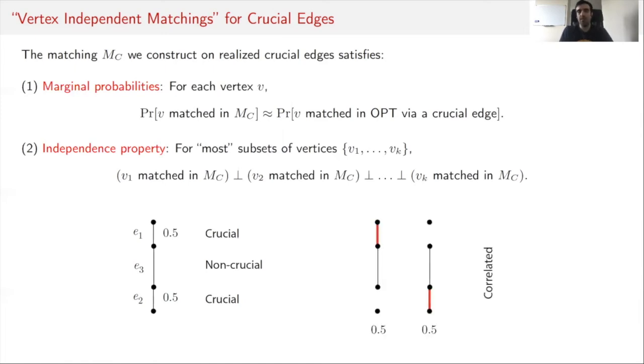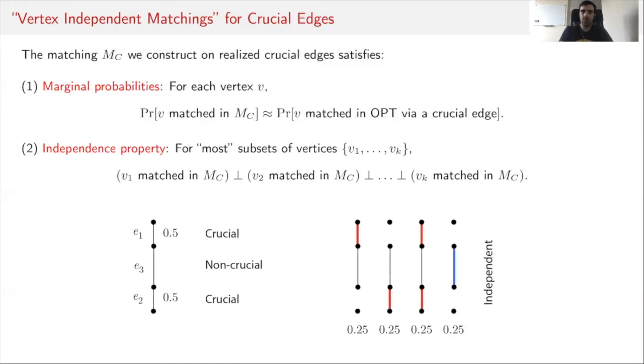Suppose that there is some level of correlation in whether edges E1 and E2 are part of the matching or not. This correlation could, for instance, be in the following way. With probability 1/2, E1 is part of the matching, and with probability 1/2, E2 is part of the matching. The problem with this type of correlation is that E3 will, with probability 1, have a neighbor that is part of the matching. So we will never be able to use E3 to augment crucial edges.